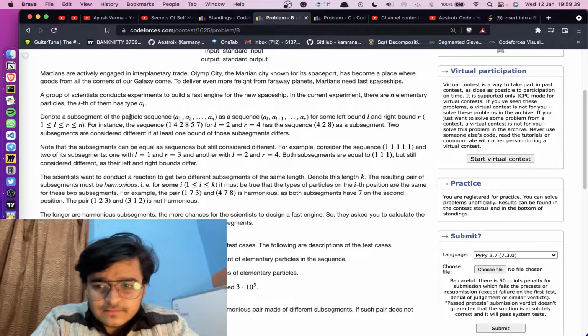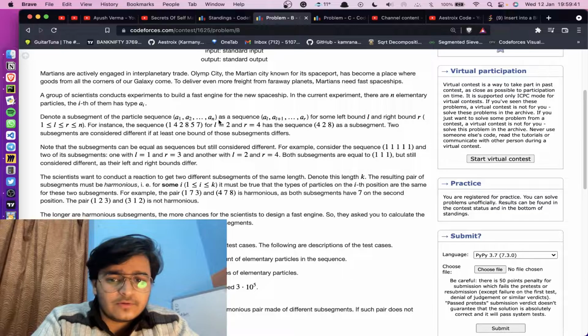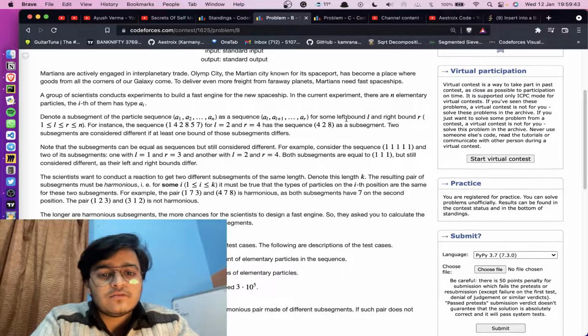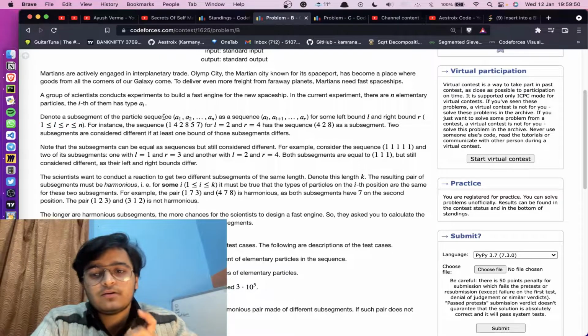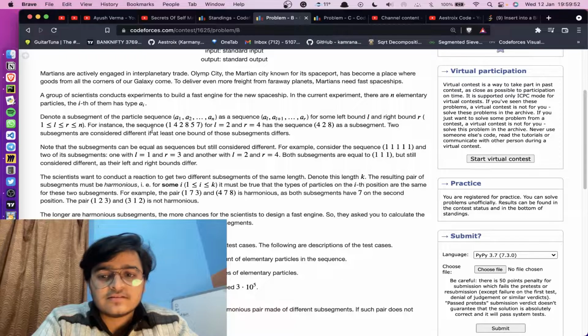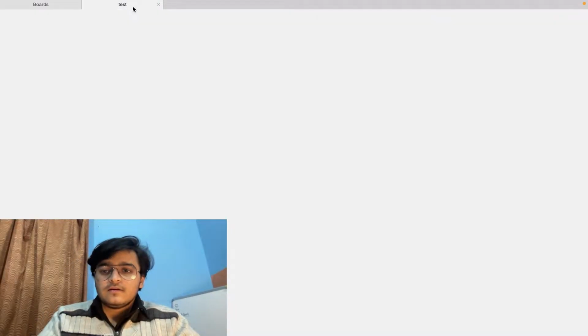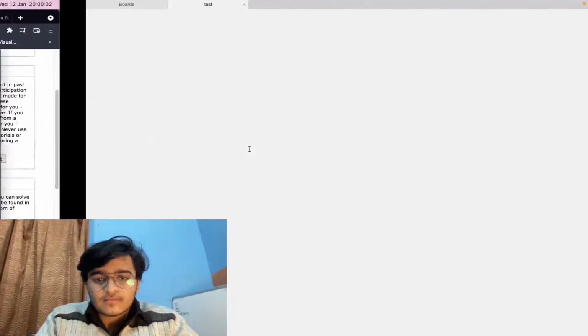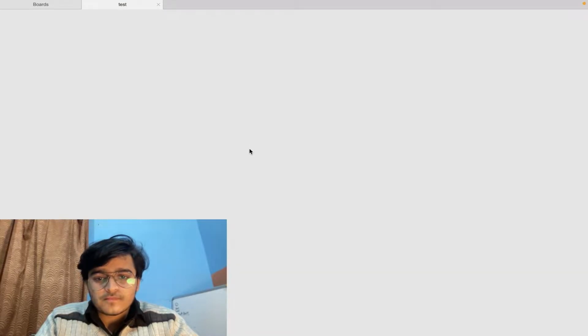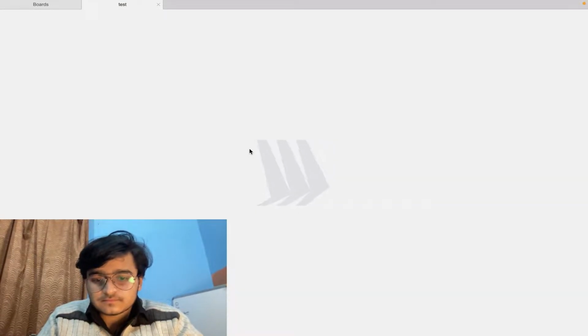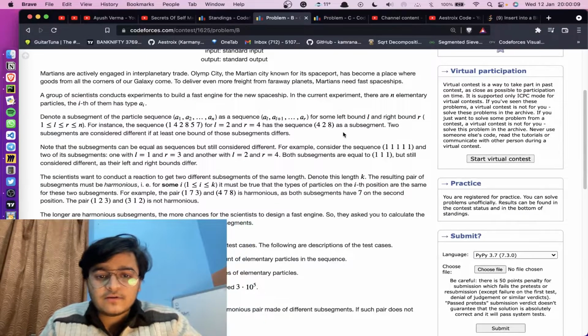So denote a subsegment of a particle sequence a_1 to a_n as a sequence a_l to a_r for some left bound l and right bound r. These are the constraints, from l to r. So we have to take a subsegment of the given numbers. For instance, you can read the example in the statement. We have to take a subsegment of the array.